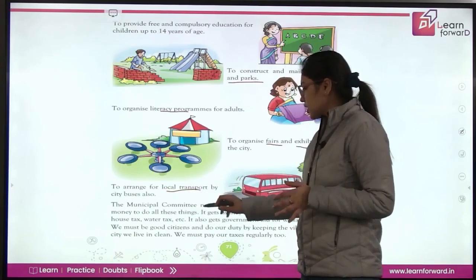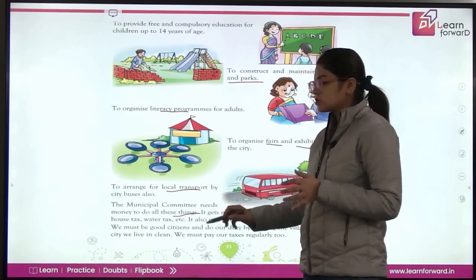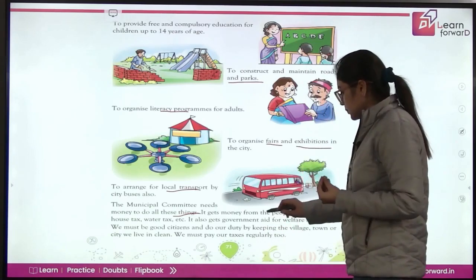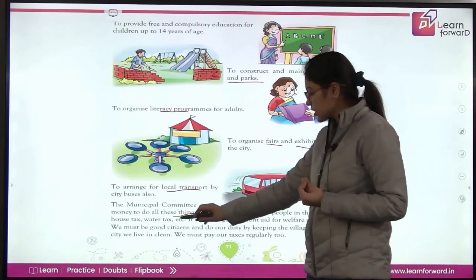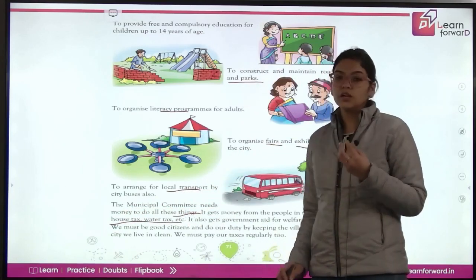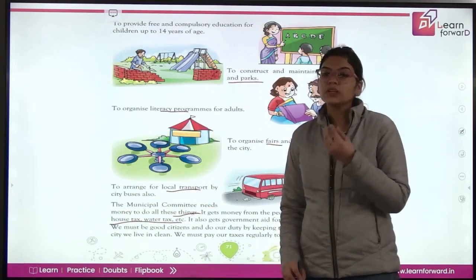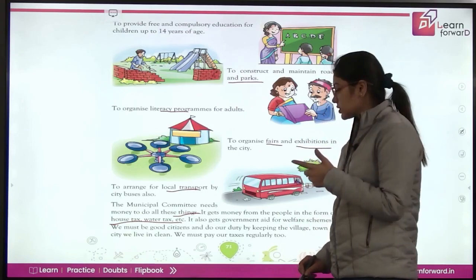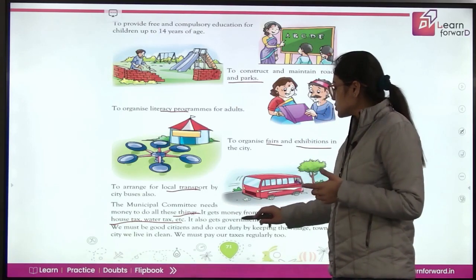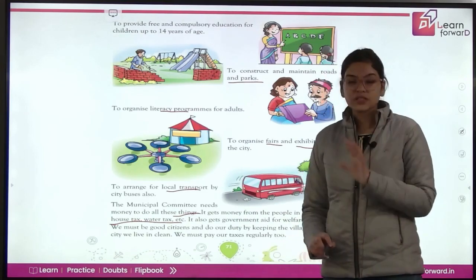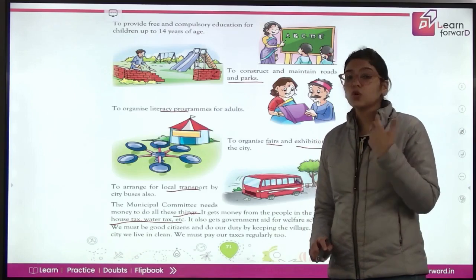Now the municipal committee needs money to do all these things. So to take care of all the needs of the people, they need money. They get money from the people in the form of house tax, water tax, etc. So to cater to all the needs, they collect money in the form of taxes from the people only, in the form of house tax and water tax. It also gets government aid for welfare schemes. So इसको government से भी पैसे मिलते हैं if the welfare schemes are organized.